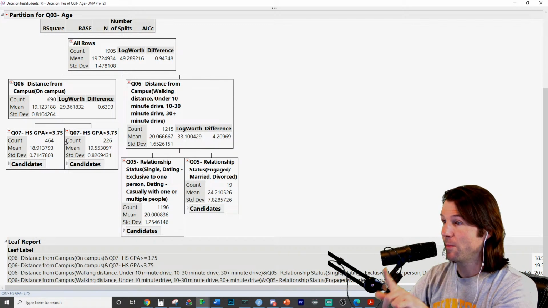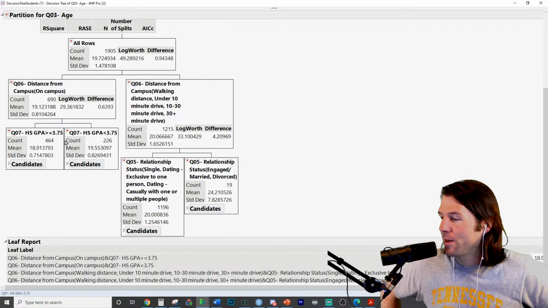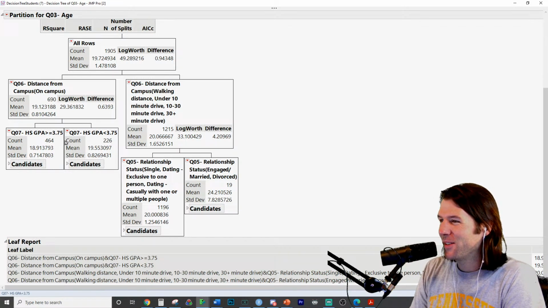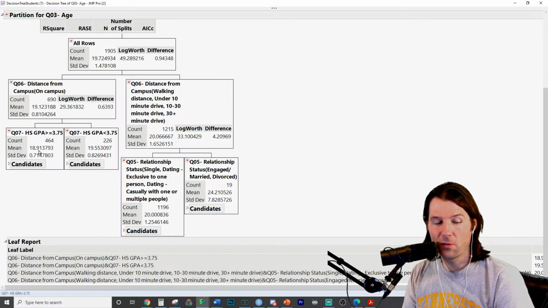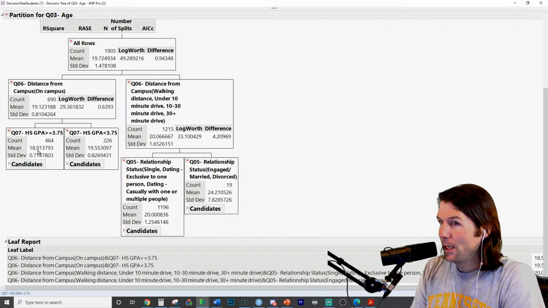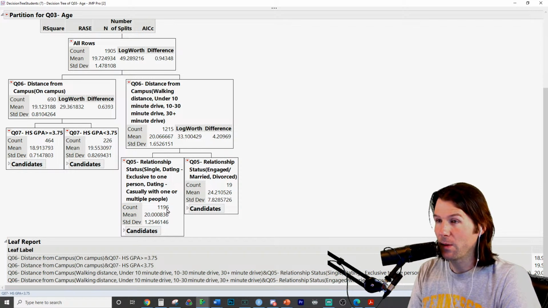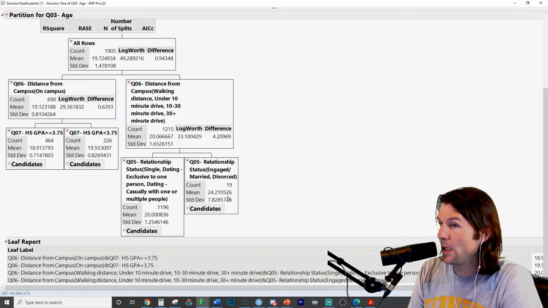And so the question right now, Campbell, the question for 201 is, you're right, Connor, they are going to have GPA. So let me read the question here. Explain the characteristics of the people who are the youngest. This mean right here is the mean for the youngest group: 18.9 for these 464 people, 19.5 for these 226, 20 years old for the mean of these 1,196 people. And these are the oldest people right here with a mean of 24.